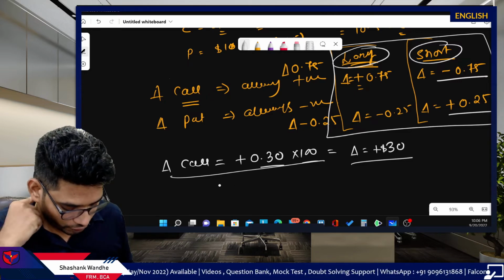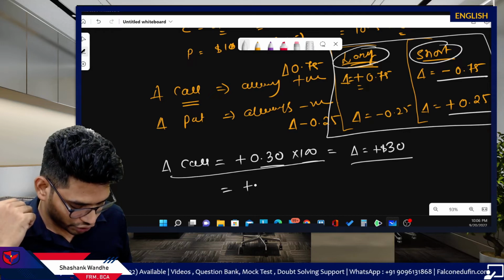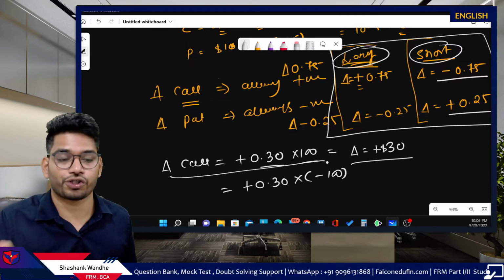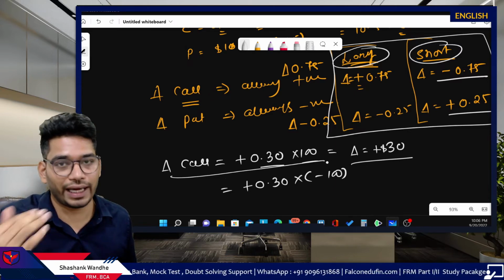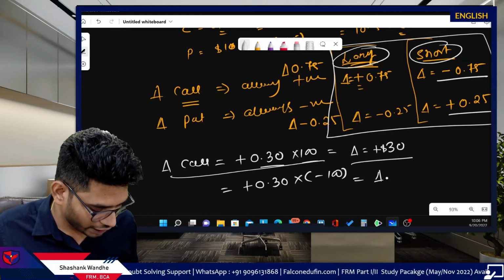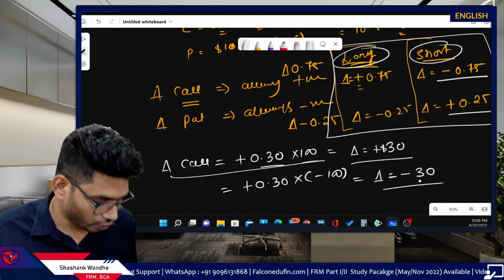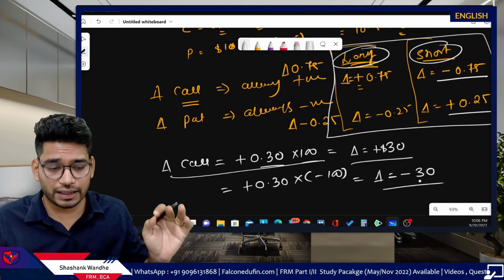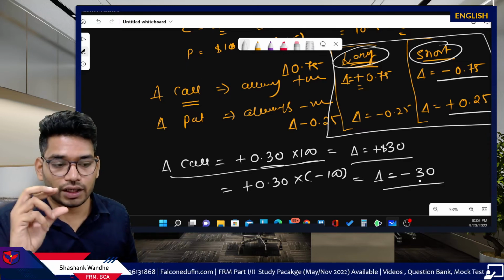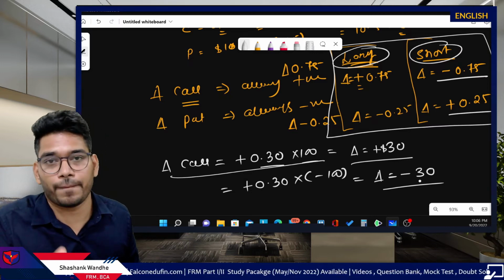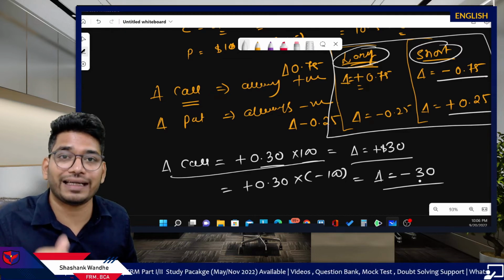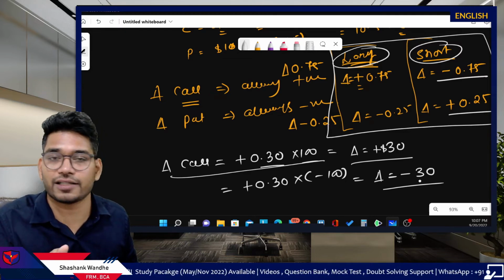On the other hand, if you take a short position, short is indicated by minus, right? So you take 100 short positions in this call and delta is 0.30. This will give you delta equal to minus 30. You will always write delta like this; don't write dollar or anything in front of delta. This means when the underlying price increases by $1, your position value will decrease by $30. If the underlying price decreases by $1, your position value will increase by $30. It is negatively related.